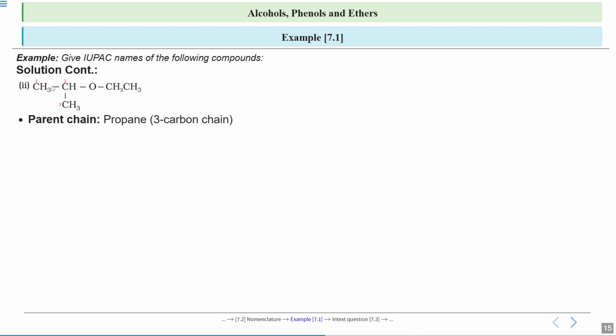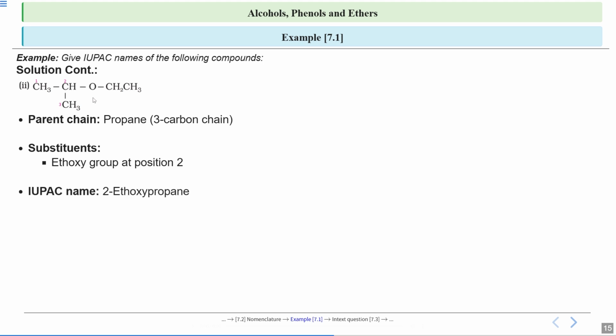So the parent chain has 3 carbon atoms. So the root word will be propane. Now the substituents: there is an ethoxy group, when you see, this is the ethoxy group on the 2nd carbon. This is oxygen and this group is attached. So we write in the form alkoxyalkane. So this is the ethoxy group on the 2nd carbon. And on the 2nd carbon, this group is attached.